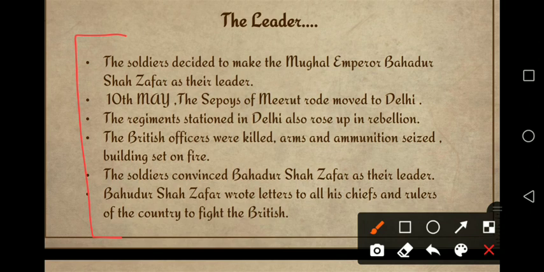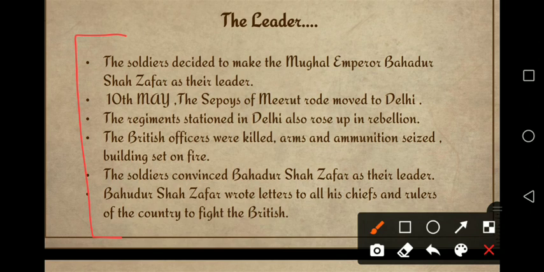On 10th May, the sepoys of Meerut moved to Delhi. The regiment stationed in Delhi also rose up in rebellion. When the people who were doing jobs in Delhi got the news that the sepoys were coming, they also mutinied, and they killed their officers and looted ammunition and other things. They set fire to the buildings of the British.